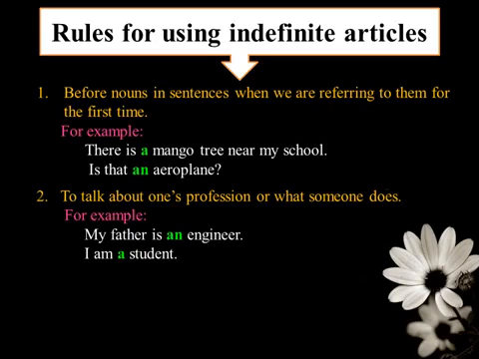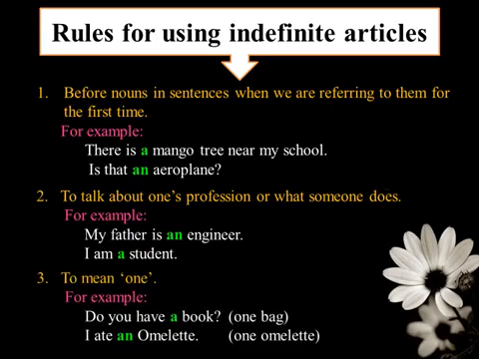The third rule is we use the indefinite article to mean one. Shall we see an example now? Do you have a book? Children, in this sentence, we are mentioning only one book. And does the noun book start with a vowel sound? No. Book starts with the consonant sound and we have to use a before it.